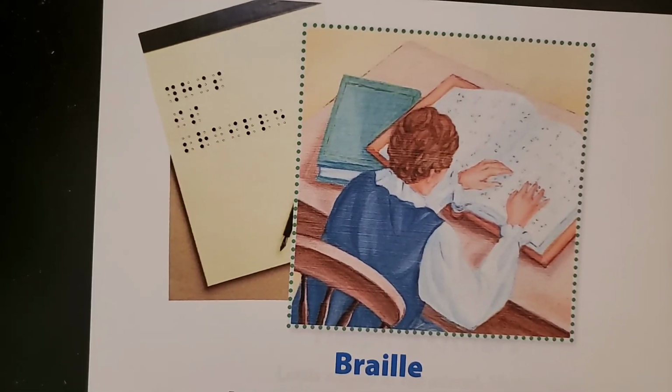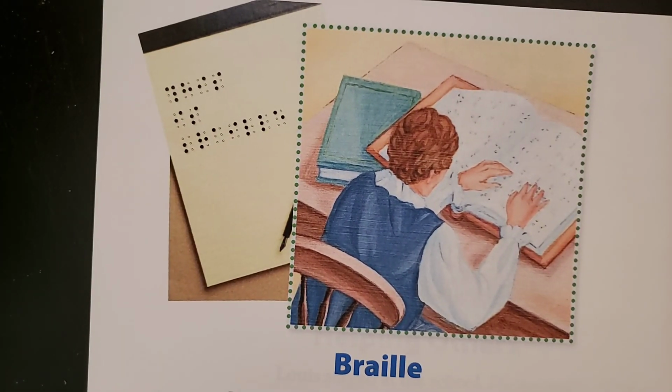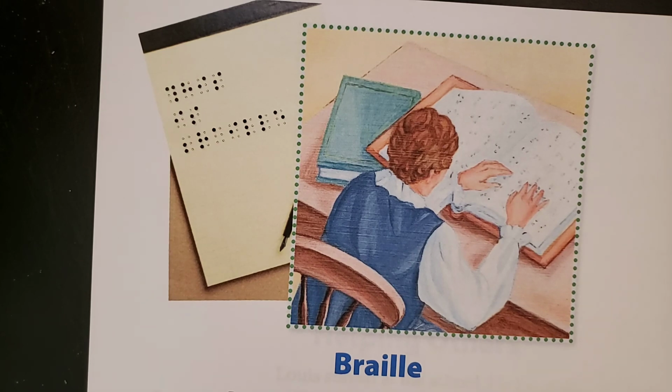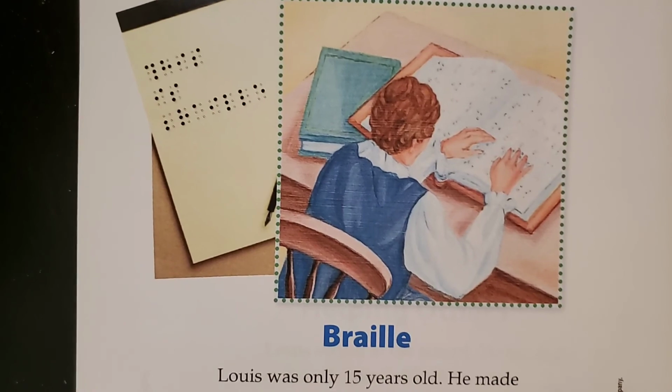Right here, it looks like he's reading. We know that this is the letters that he created. And we see that he's kind of running his fingers along the page. And the title is Braille. So let's read to find out a little bit more.